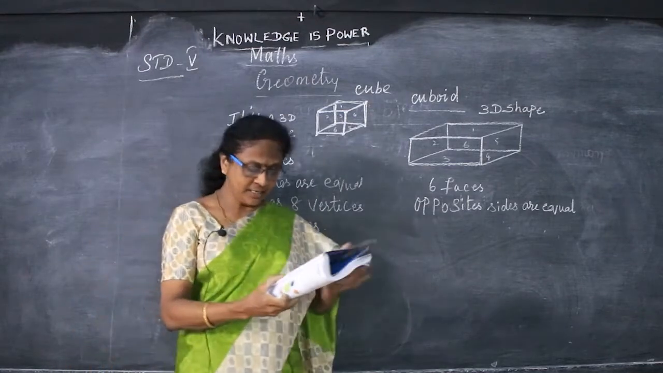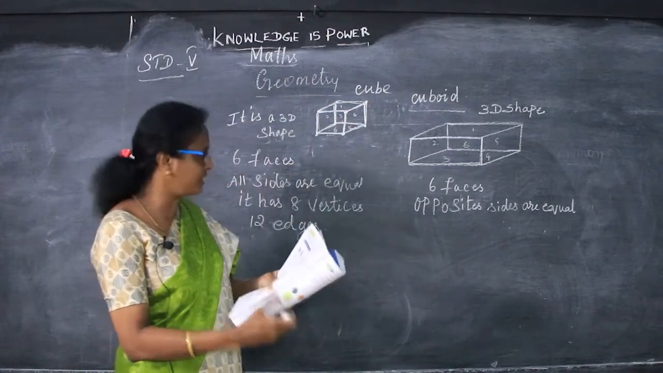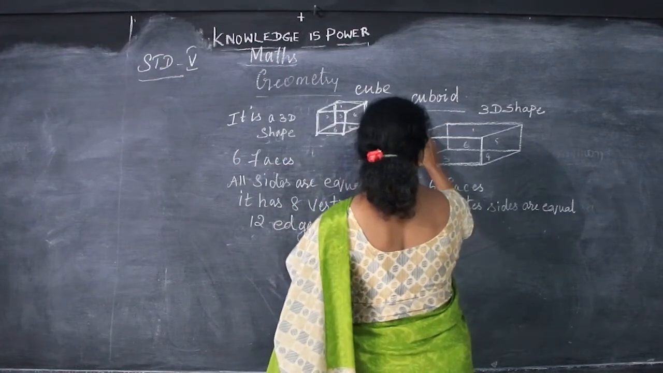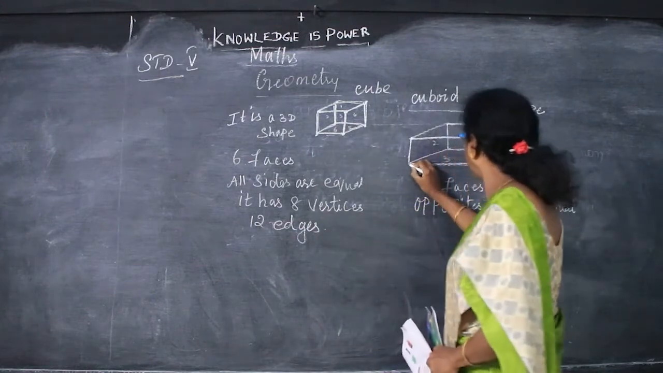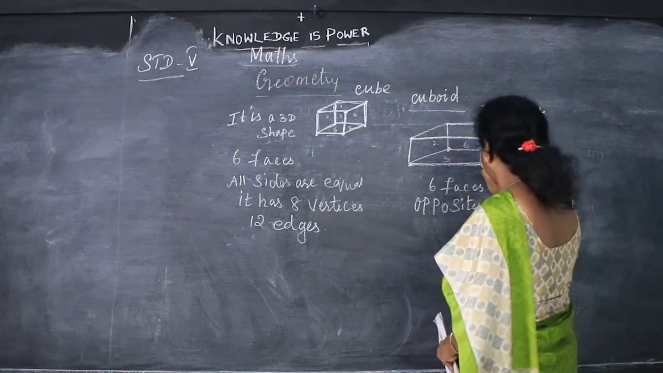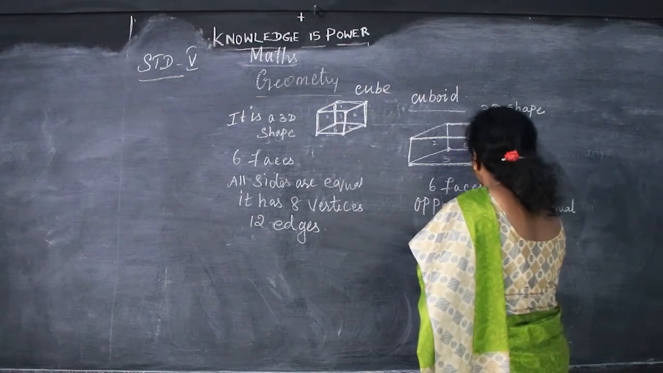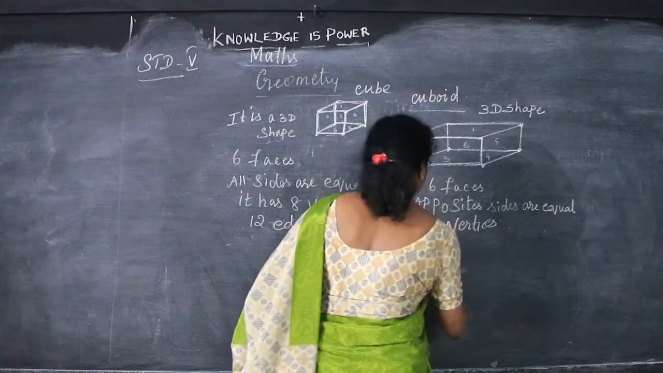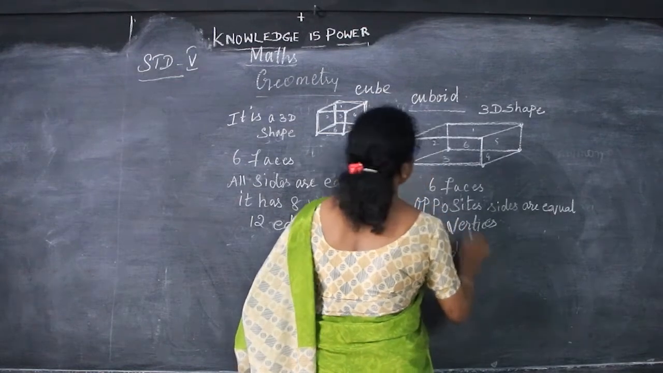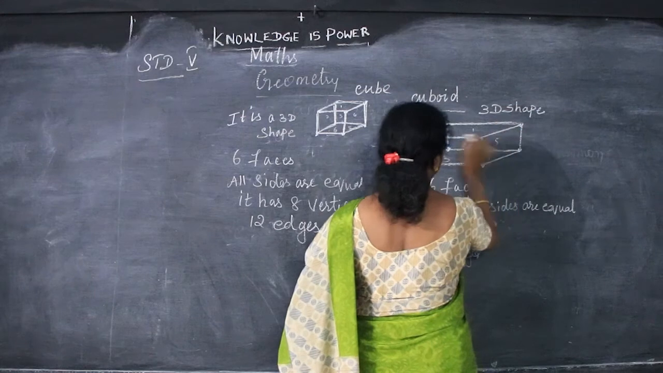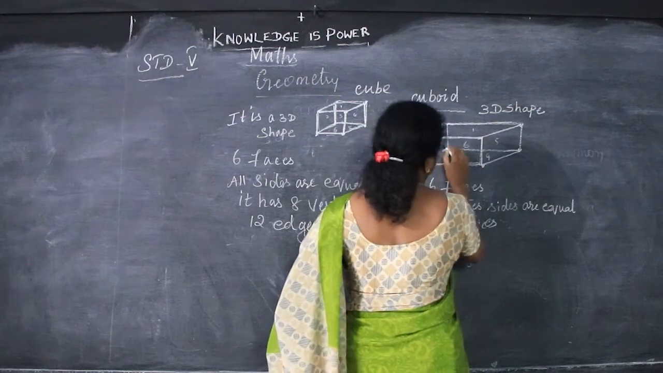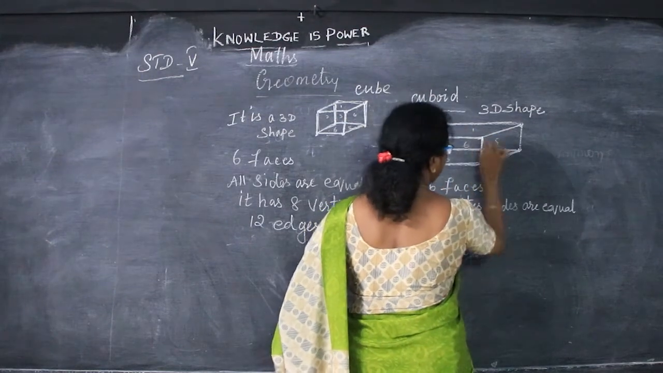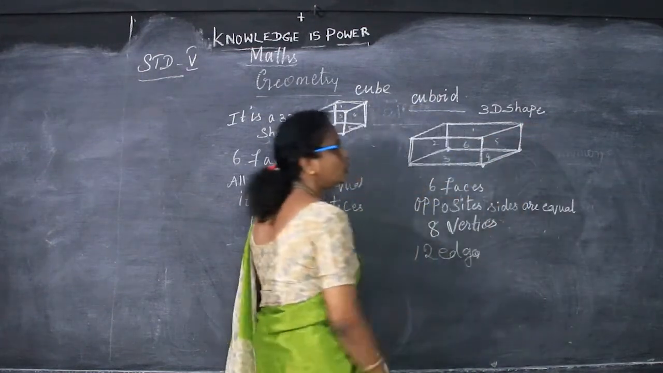And it has 8 vertices and 12 edges. Same thing, 8 vertices. Vertices I said are corners. 1, 2, 3, 4, 5, 6, 7 and 8. So these are the 8 vertices. And 12 edges, as we said for the square. That is the 12 edges. 1, 2, 3, 4, 5, 6, 7, 8, 9, 10, 11 and 12. So it has 12 edges.